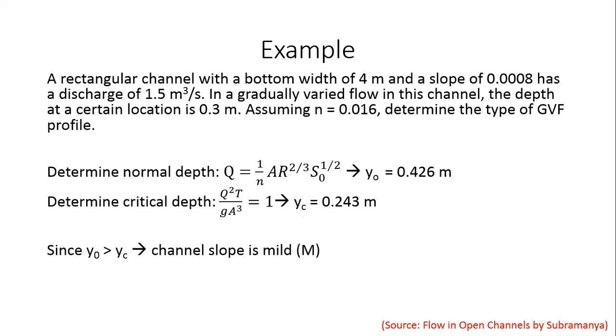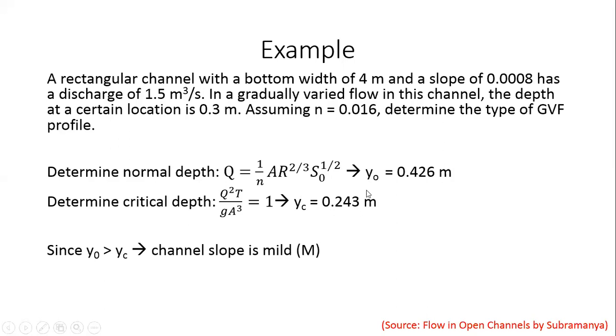Okay. All right. So we have finished half the problem. We have found out what the slope of this problem is. So now we know that it is M. Whatever the profile will be, it will be an M profile, but we don't know yet whether it will be an M1, M2, or M3 profile, right? So now look at the depth at a certain location, which is 0.3 meters. So it is in between Y0 and Yc. It's greater than Yc, but less than Y0, right?